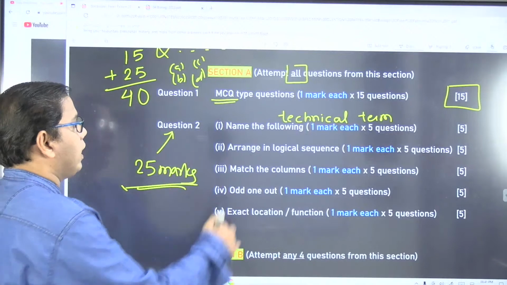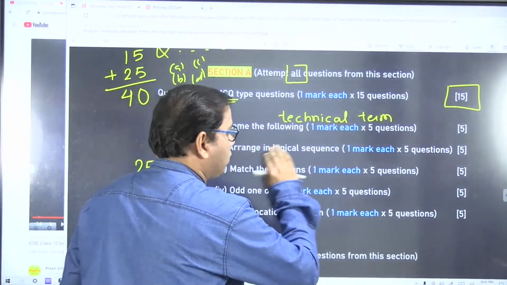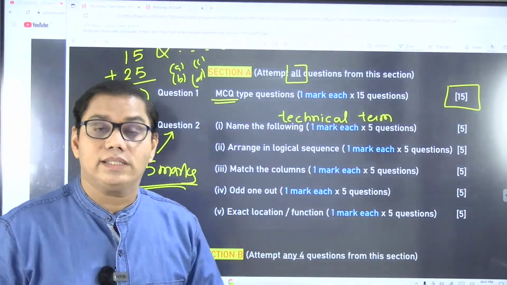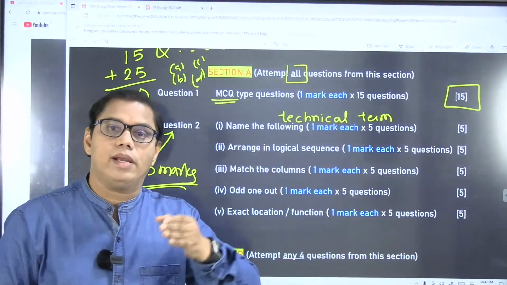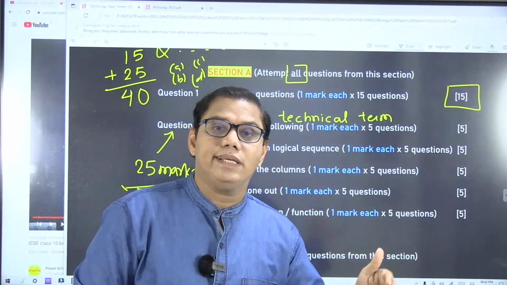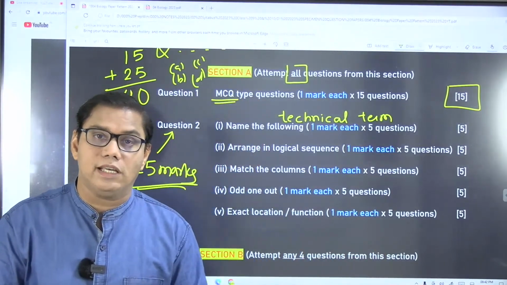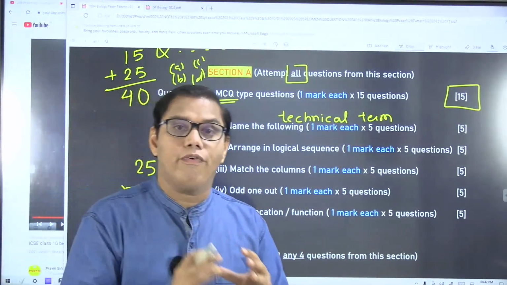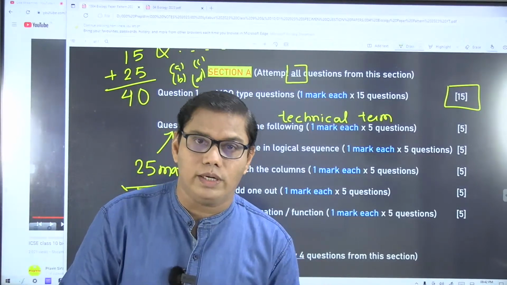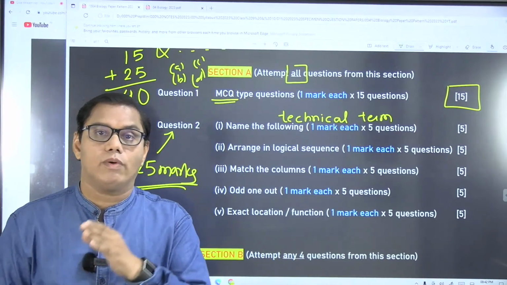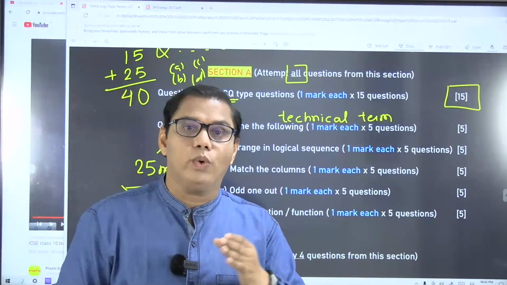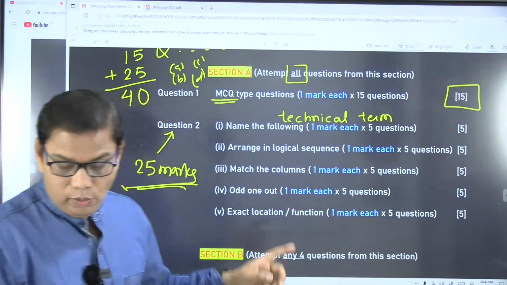So coming here, arrange terms in a logical sequence. Earlier 5 terms were given and you needed to arrange them in a proper sequence. But what I have seen in the specimen paper is that instead of 5 terms they have given only 4 terms, so maybe this has become easier. You have to arrange them in a proper sequence.